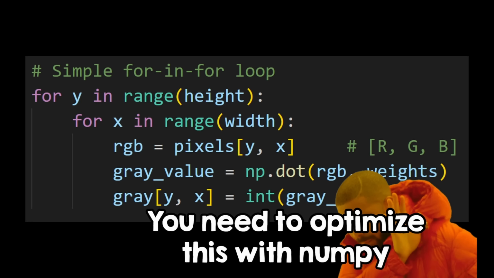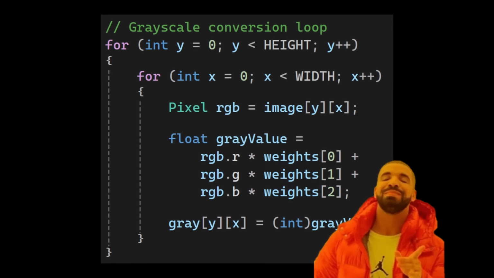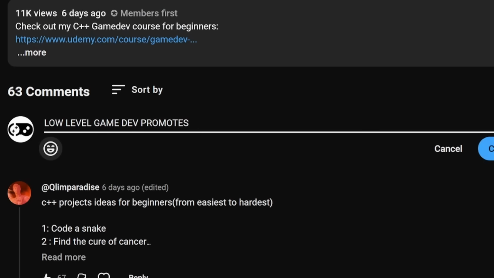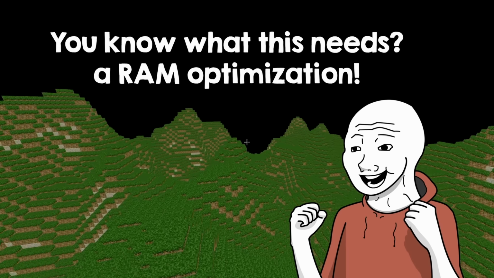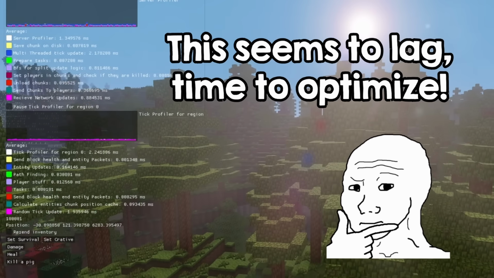This isn't Python. In Python, you literally can't iterate over a texture because it would take too much. In C++, you can do for loop go brr and be done. And I don't want to see you spamming the comment section, saying that I promote badly optimized code. Optimizations are not done randomly. You don't just randomly decide the system is slow and you randomly add some things that you think will optimize it. You are literally hurting your code, and you don't even know if you have a benefit. You optimize only when you know for sure you need that.